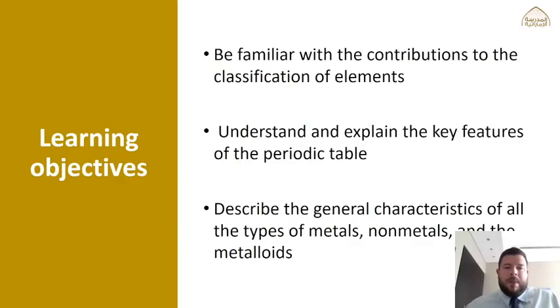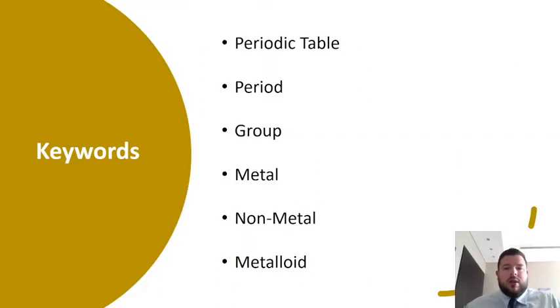Well, objective for today's lesson is to first of all be familiar with the contributions by different scientists to the classification of elements. We're going to understand and explain the key features of the periodic table, and then we're just going to describe some general characteristics of metals, non-metals, and the metalloids. Keywords for this lesson are as follows: periodic table, period, group, metal, non-metal, and metalloid.